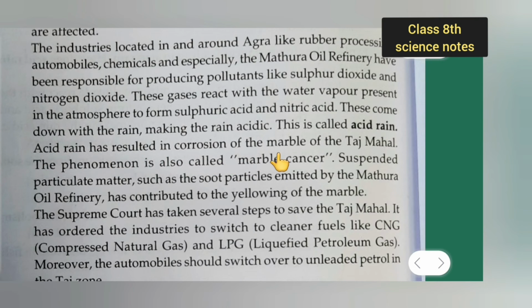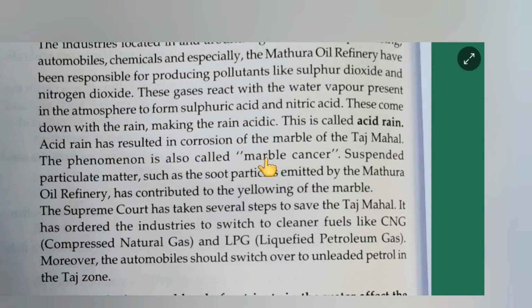Acid rain has resulted in corrosion of the marble of the Taj Mahal. The phenomenon is called marble cancer. Suspended matter such as soot particles emitted by the Mathura oil refinery has contributed to ailing of the marble. The Supreme Court has taken several steps to save the Taj Mahal. It has ordered the industries to switch to cleaner fuel like CNG, compressed natural gas, and LPG, liquefied petroleum gas, full form of LPG. Moreover, the automobiles should switch over to unleaded petrol in the Taj zone.